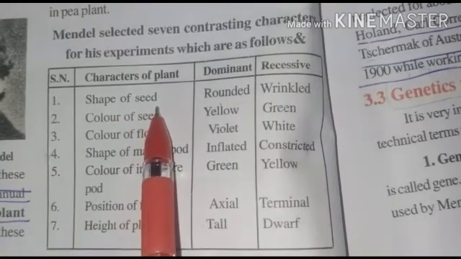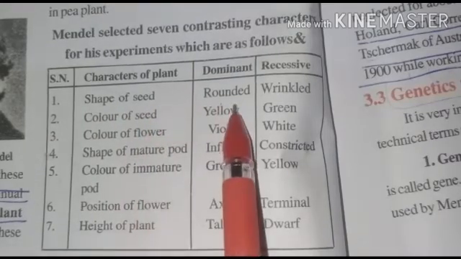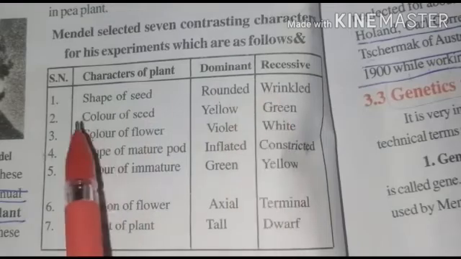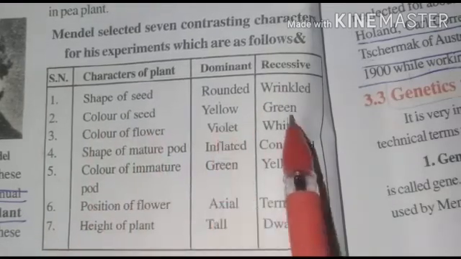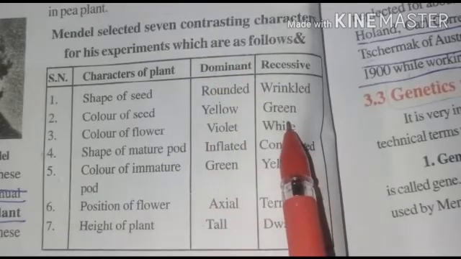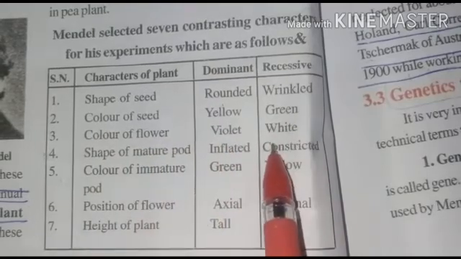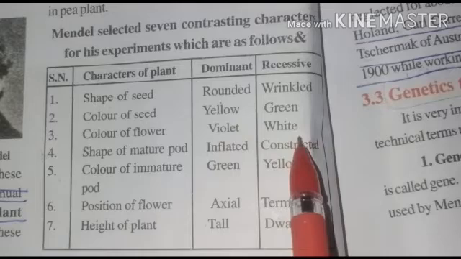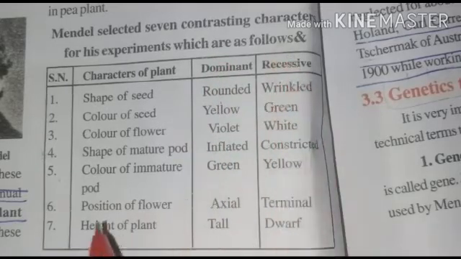So the first point is shape of seed. One character we got in a pea plant is shape of seed, round and wrinkled. Both characters we got in a pea plant. Second, the characters are colors of seed, yellow or green. The dominant character is yellow and the recessive character is green. Color of flower, violet and white. Two colors of flower are present, violet and white. When violet is there, that is the dominant character, and when white is there, it is the recessive character.